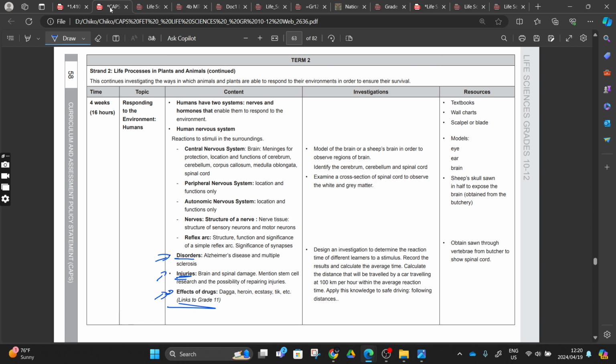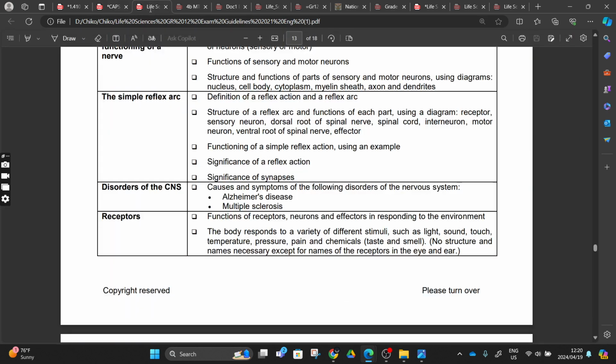When we disturb the central nervous system, that person can be paralyzed, because where are you going to receive the messages to your arms so that you can stand still, or move? If the coordination is lost, it means that your cerebellum is disturbed. If you cannot breathe, it means that your medulla oblongata is disturbed. And with disorders here, we are only going to concentrate on Alzheimer's and multiple sclerosis. So this will be our CAPS, or this is what you need to know.